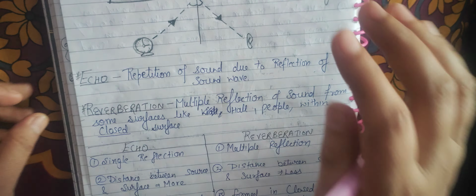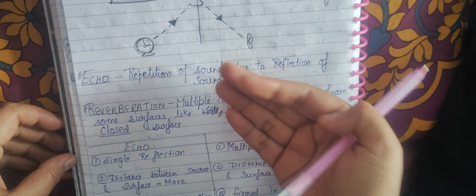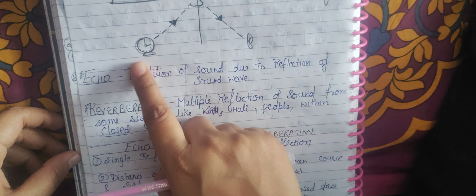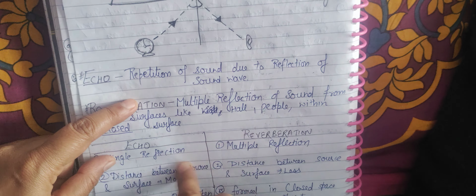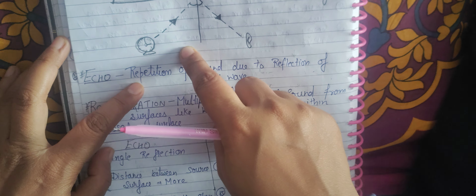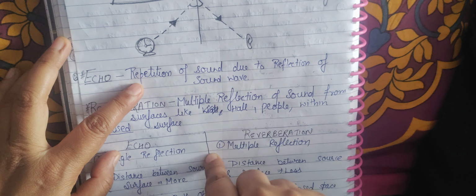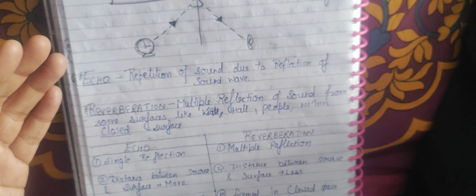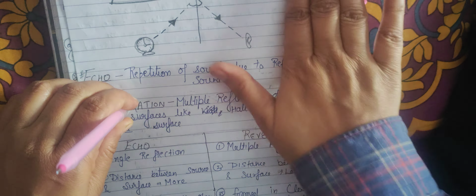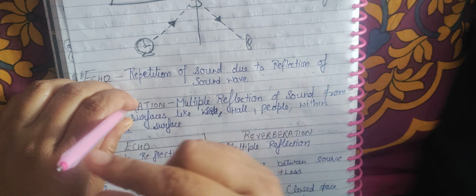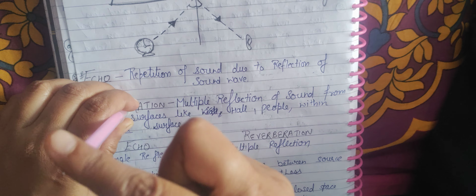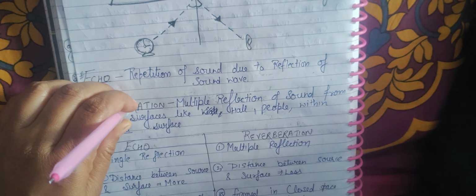Now, what is echo? Echo is also reflection, the reflection of sound causing repetition of the sound. Suppose this is a box, so it will hit once, then reflect, then again, reflect again. This is not the echo. Echo is when it hits something and returns back. Suppose you are standing here and this is a wall. If you speak something, your sound energy will hit this wall and come back to you, and you can hear your sound again. This is known as echo.